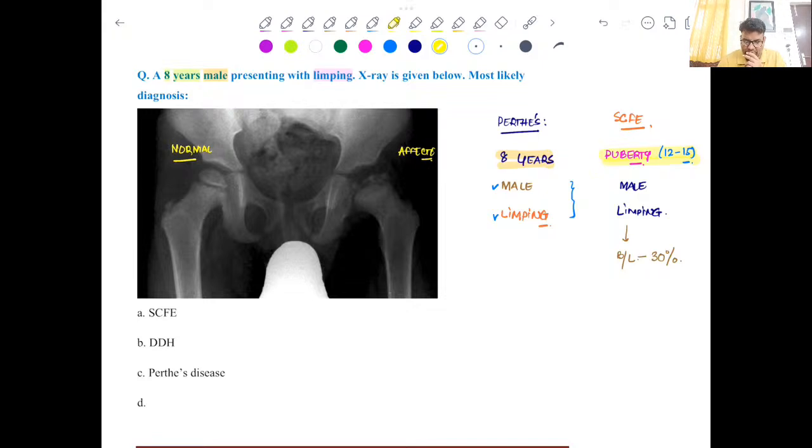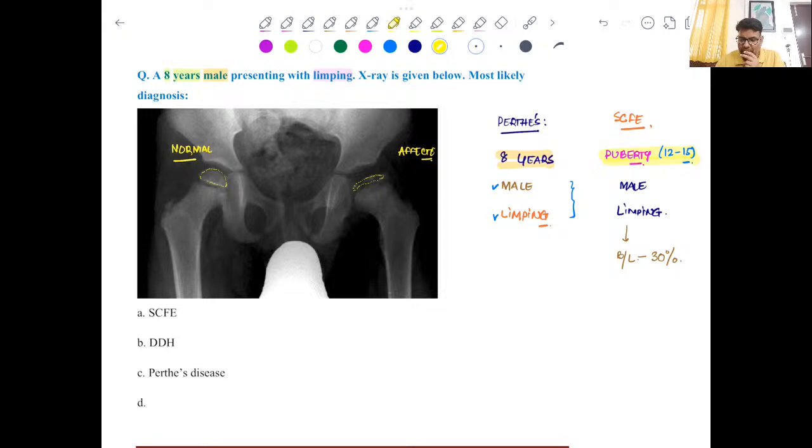Firstly, we will see the size of the femoral capital epiphysis, or what is known as the femoral head epiphysis. Now here you can see that the femoral head epiphysis is collapsed.